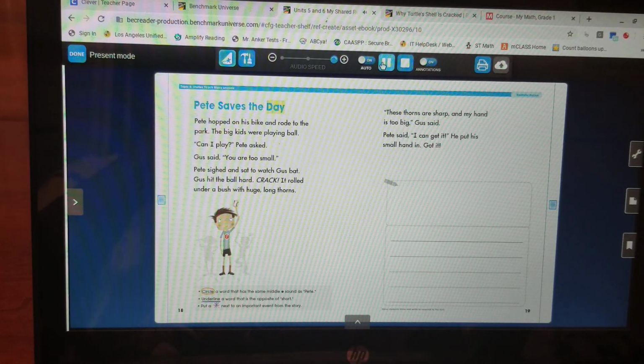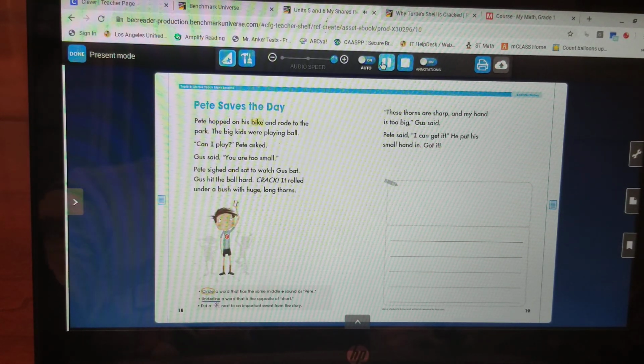Pete saves the day. Pete hopped on his bike and rode to the park. The big kids were playing ball. "Can I play?" Pete asked. Gus said, "You are too small." Pete sighed and sat to watch Gus bat. Gus hit the ball hard. Crack! It rolled under a bush with huge, long thorns. "These thorns are sharp, and my hand is too big," Gus said. Pete said, "I can get it." He put his small hand in. Got it.